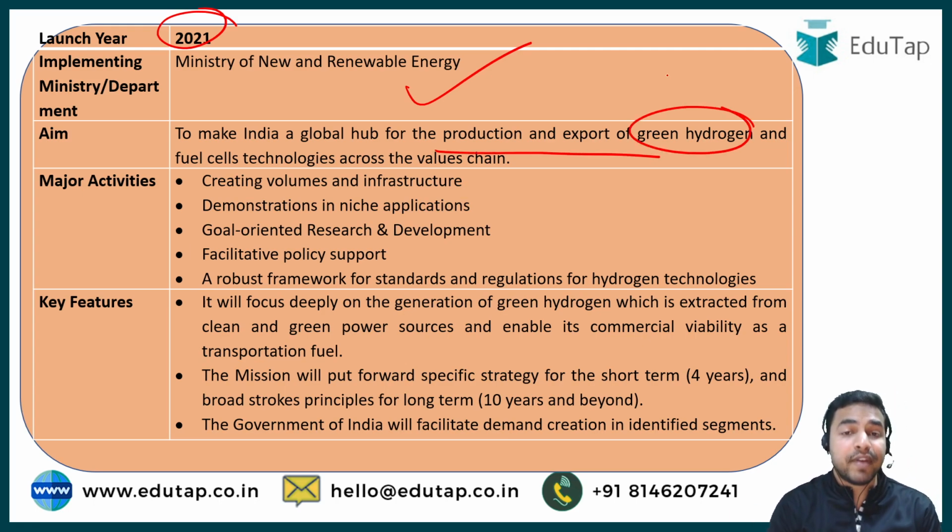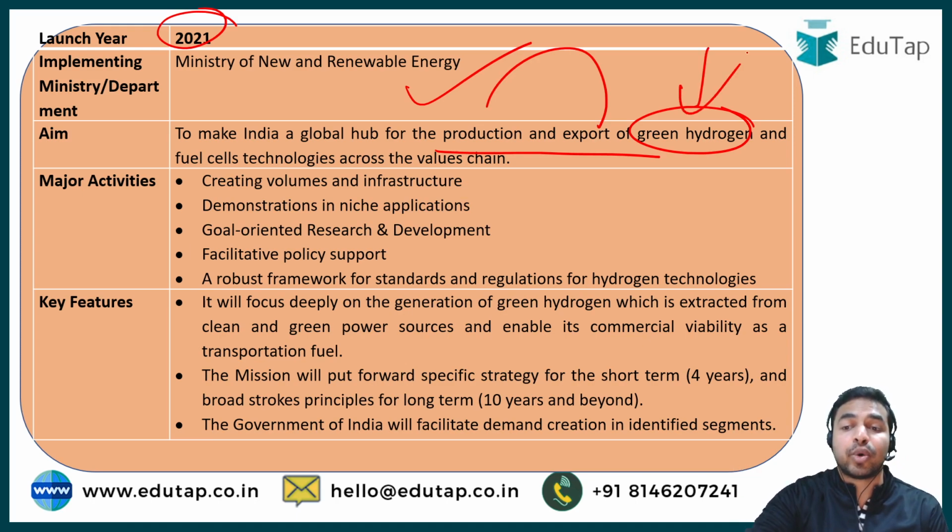See, this is really very important and very much clear from the name of the mission itself, that is National Hydrogen Mission. That means it wants to make India a global hub for the production as well as export of the green hydrogen and fuel cell technologies across the value chain. And what are the different major activities which will be conducted during the implementation?